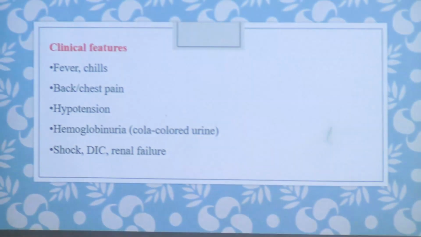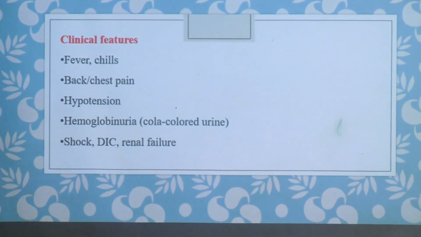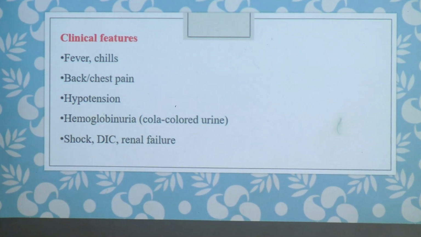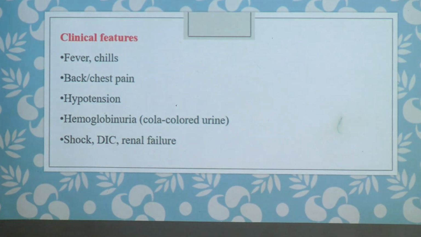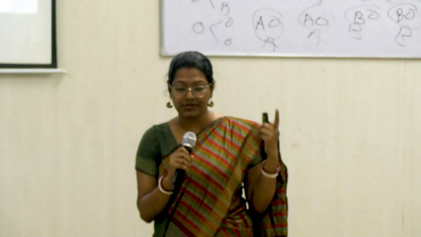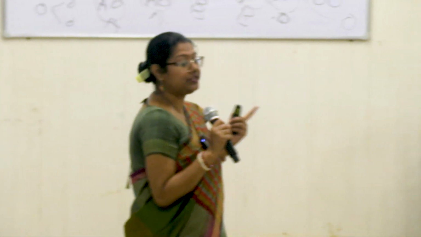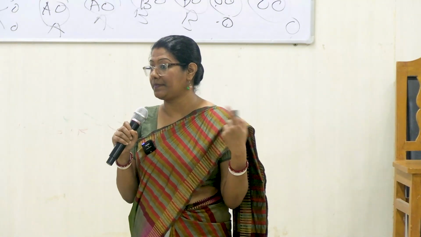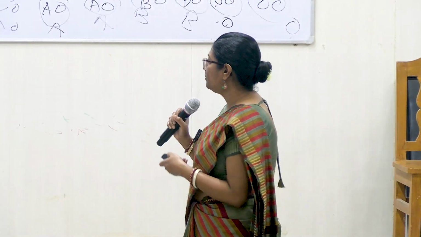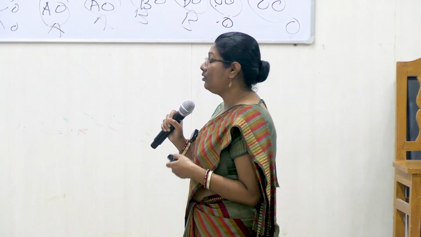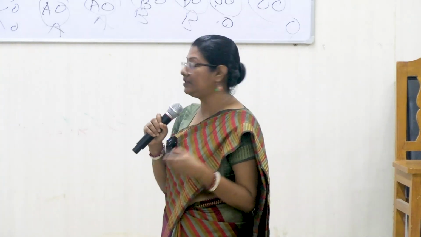What can be the clinical features of acute hemolytic transfusion reaction? The recipient will have fever, chills, chest pain, back pain, and their BP will suddenly drop. They will suffer from hypotension, and due to intravascular hemolysis, urine color will change. That's why, remember, in the post-transfusion care I told that we need to check vitals and also ask the patient whether the urine color is the same as before or has changed. That is also one good history point. So hemoglobinuria, they will have cola colored urine. In the worst scenario, they can present with shock, DIC.